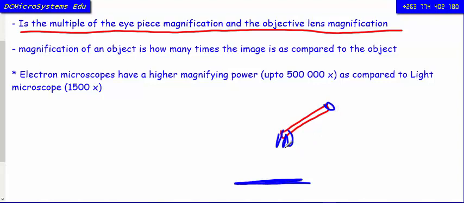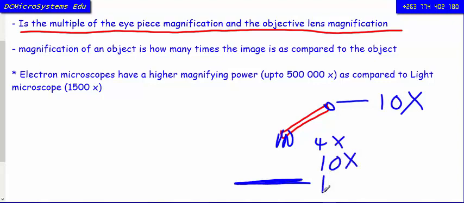For example, for advanced level in Zimbabwe, most of the microscopes have a times 10 eyepiece lens, and then here you have a 4 times, and then a 10 times, and also a 100 times objective lens.